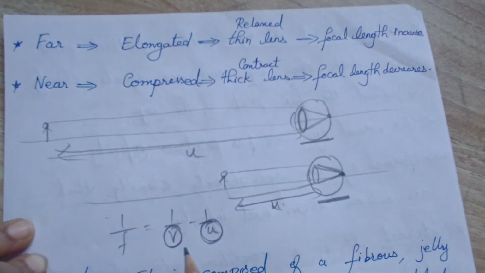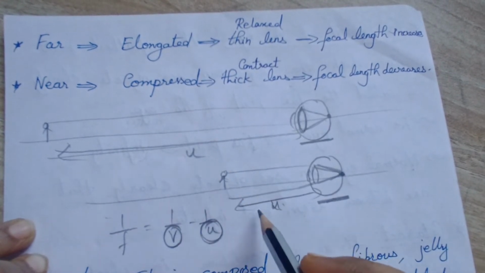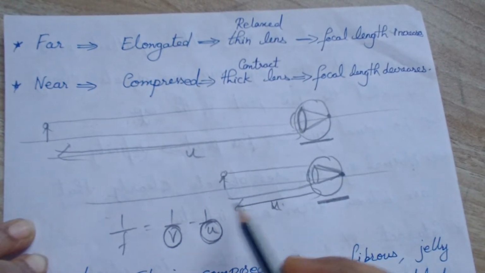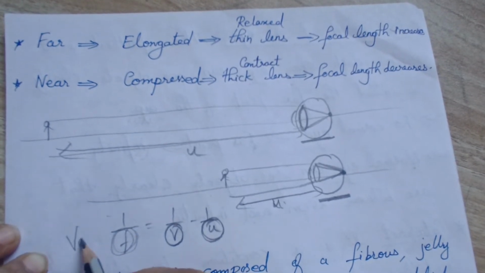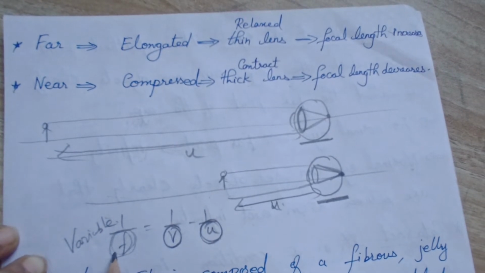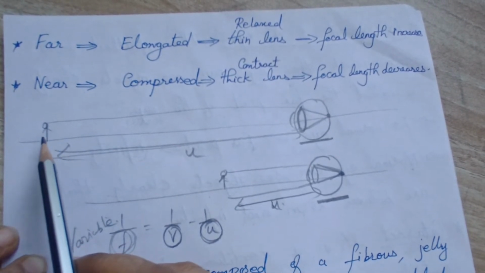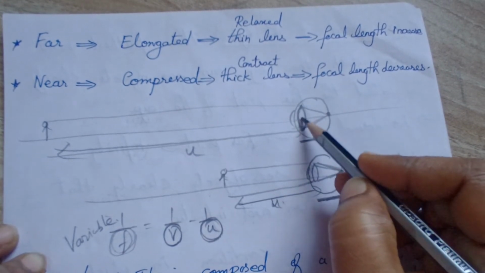But still it works. How is the image formed here, even if you change the distance of the object? By changing the focal length. This focal length is variable. When the object is very far away, then with the help of the ciliary muscles, it will be relaxed.